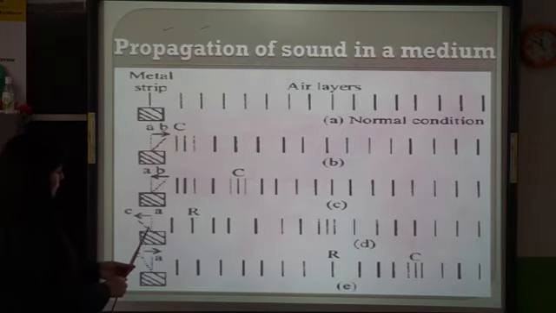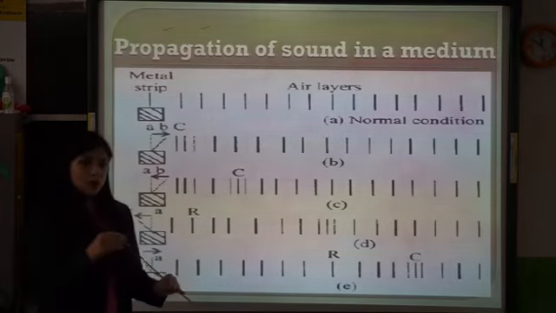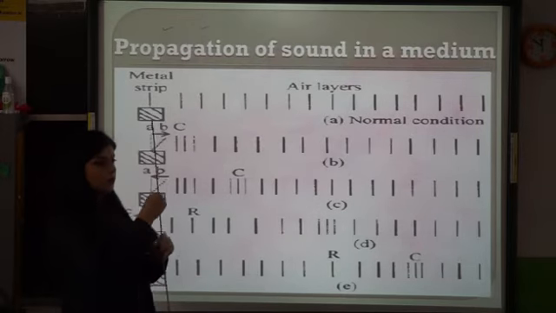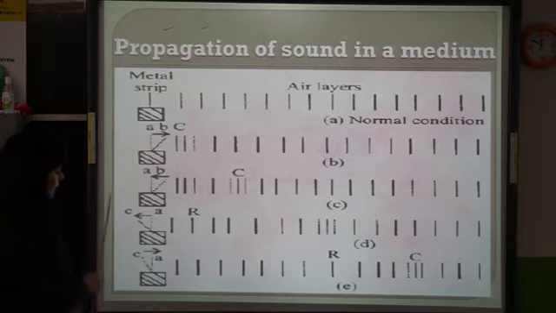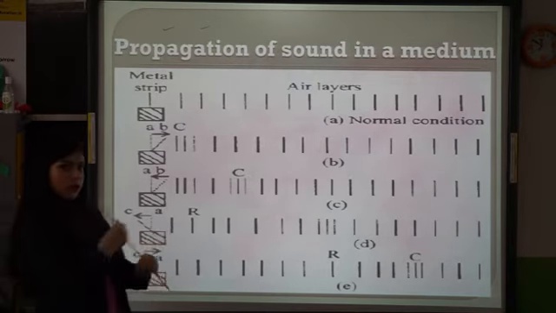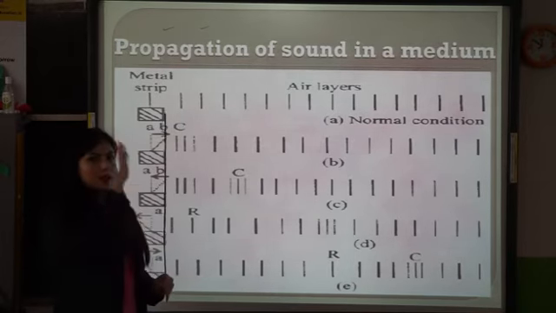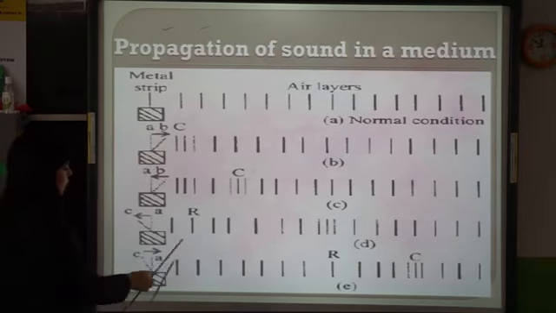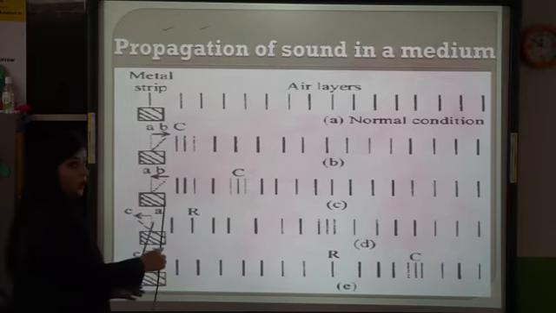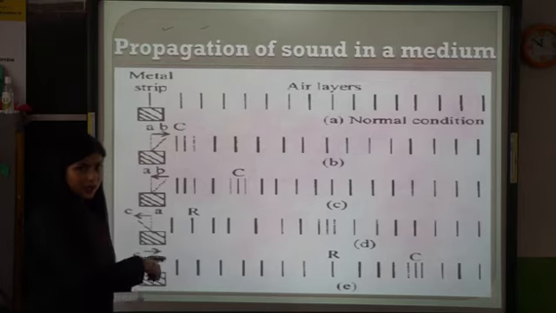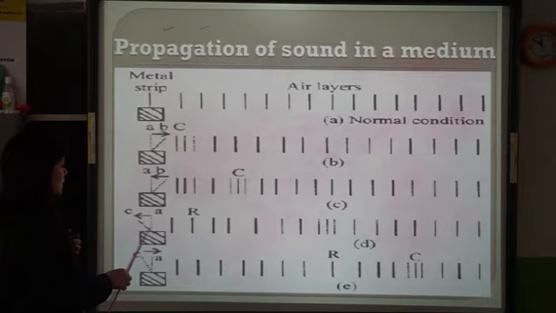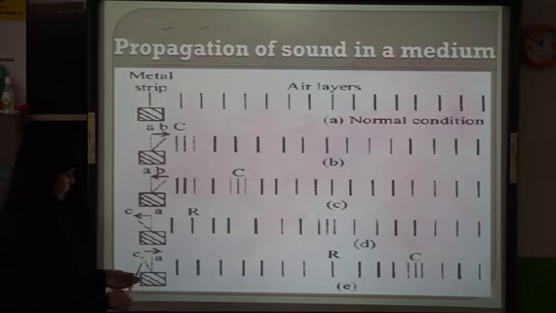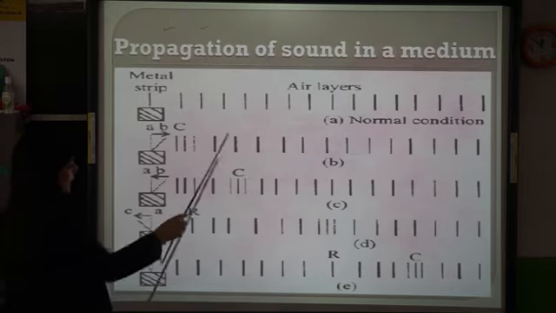Now in this one, when this metal stripe moves backward, okay, first it is still, it moves forward, again comes back to the same position, again it moves backward. When it moves backward, then the air molecules are being pushed backward. The layers are being rare, or it's also known as rarefied. Okay, so this R is given to this rarefied because this metal stripe is pushing the air molecule backward.